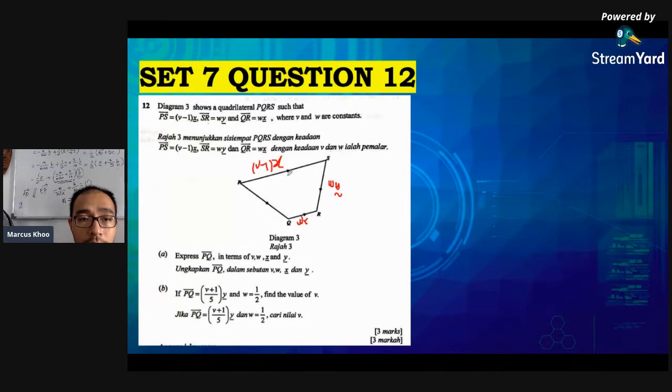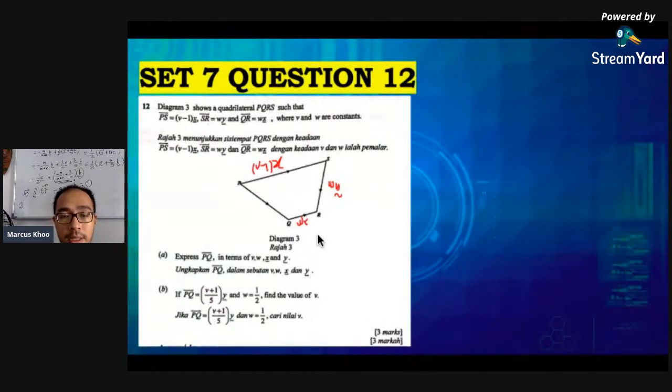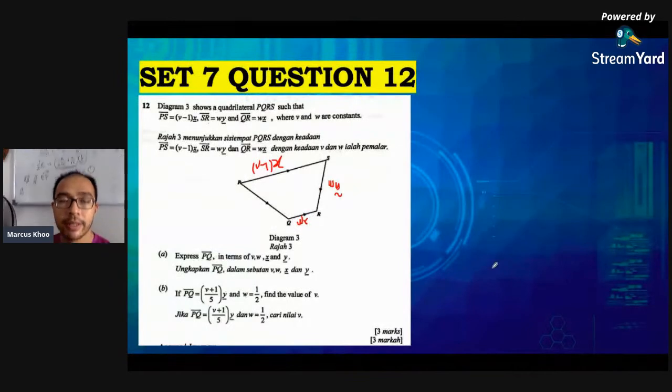Notice that it doesn't say anything else. Since it is a quadrilateral, it doesn't tell us what kind of quadrilateral. So I don't know whether PS and QR are actually parallel. It doesn't tell me, so don't assume that it's parallel. Just because it looks parallel doesn't mean it's parallel. Now express PQ, P to Q, in terms of V, W, X, and Y.